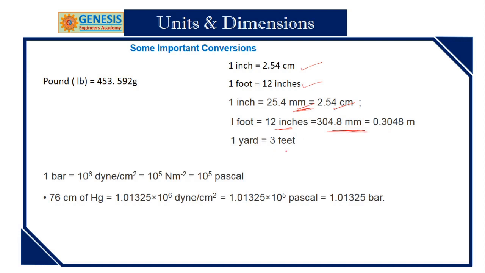Now I will use one example. If you go for gas filling of your vehicle tires, there you will find two numbers: the front tire 30 psi and the back tire 40 psi, like that.